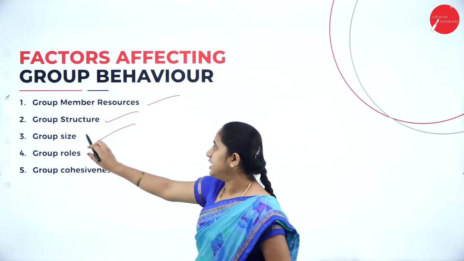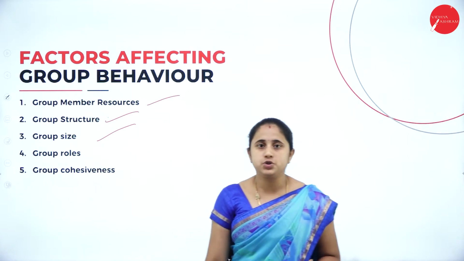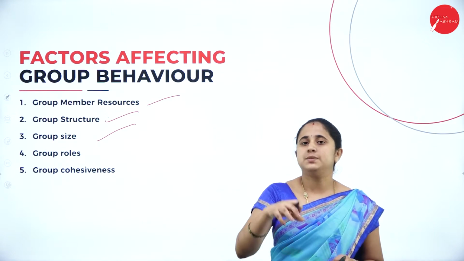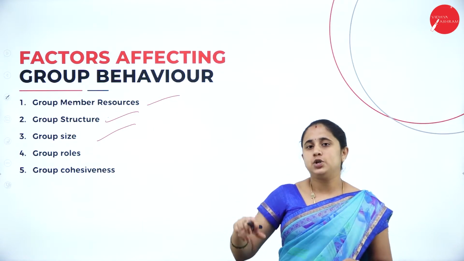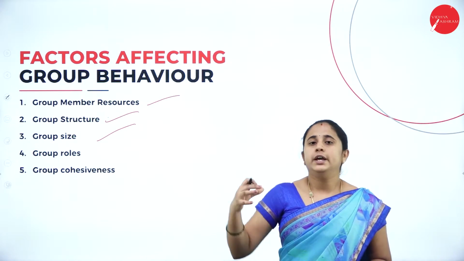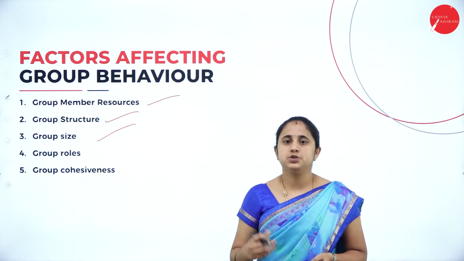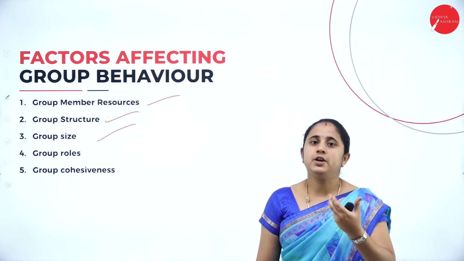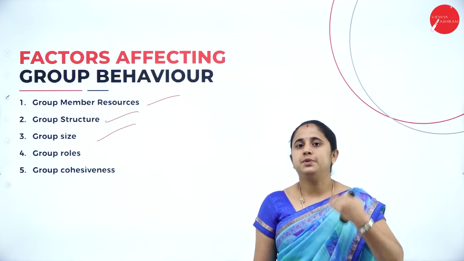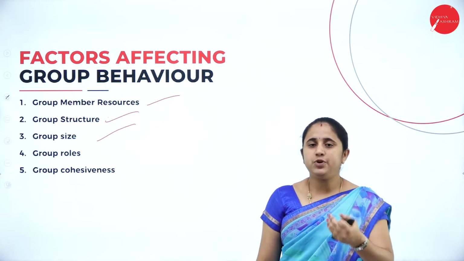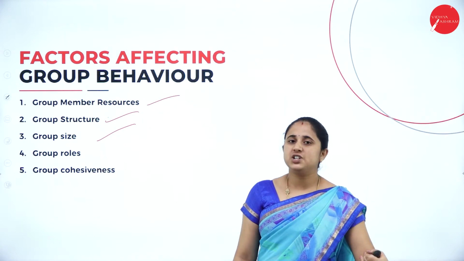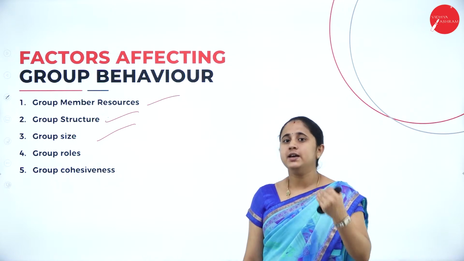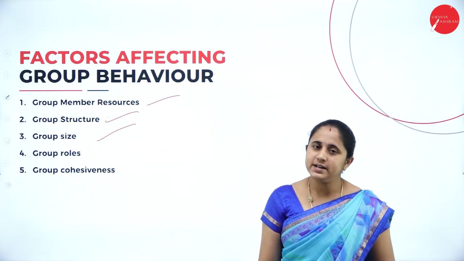So this group structure includes group size, then group roles. Group roles means that when a formal group is formed, the roles and responsibilities are assigned. Based on the roles and responsibilities, you need to perform. You need to accomplish and fulfill those objectives. Based on the roles and responsibilities, you are going to work, and your behavior differs. So it influences group behavior. Individual behavior in a group will differ based on the roles and responsibilities.